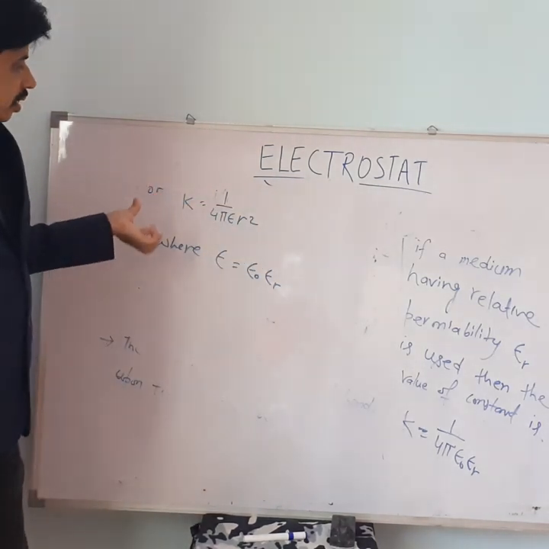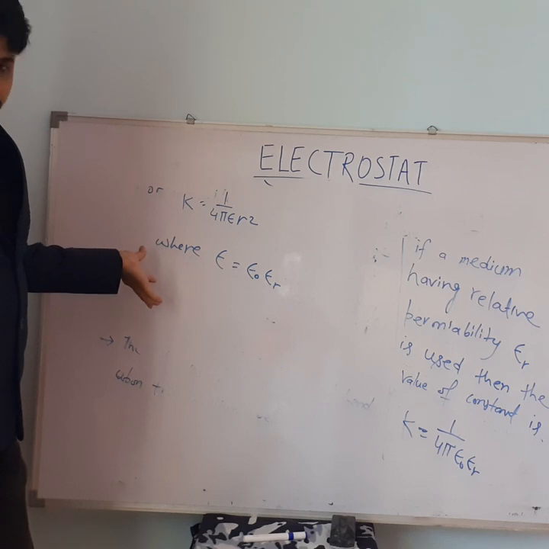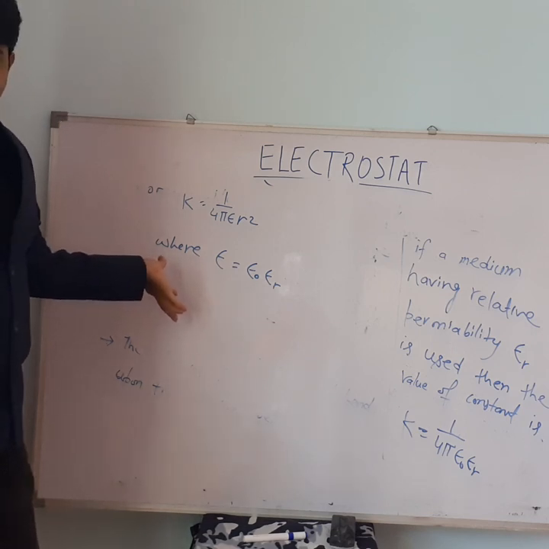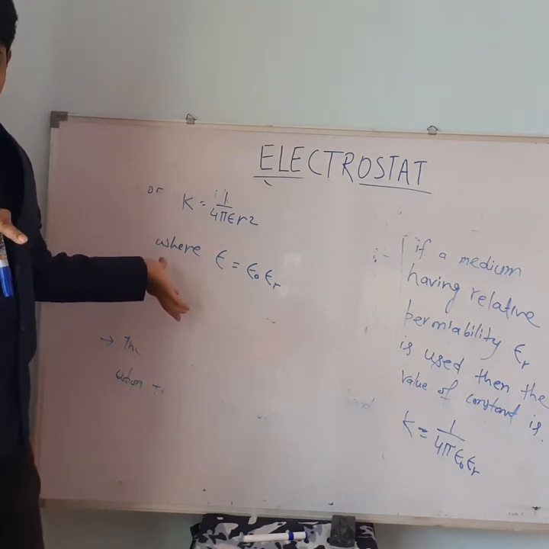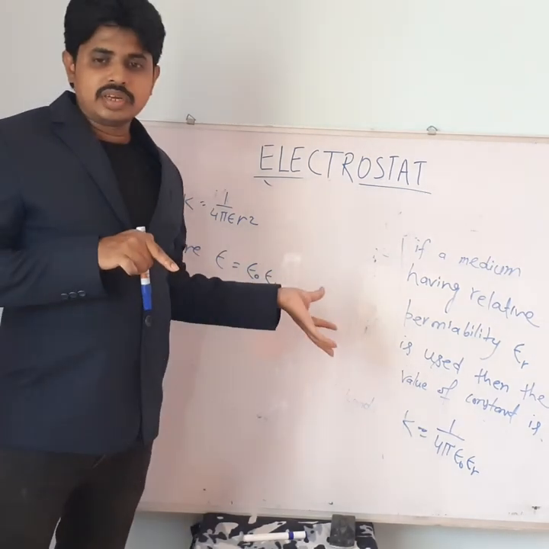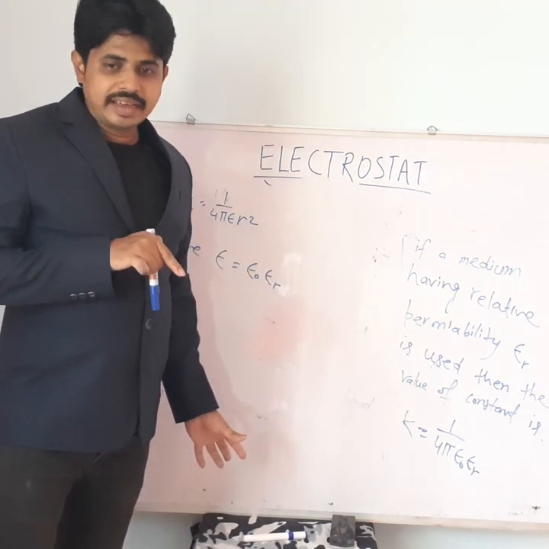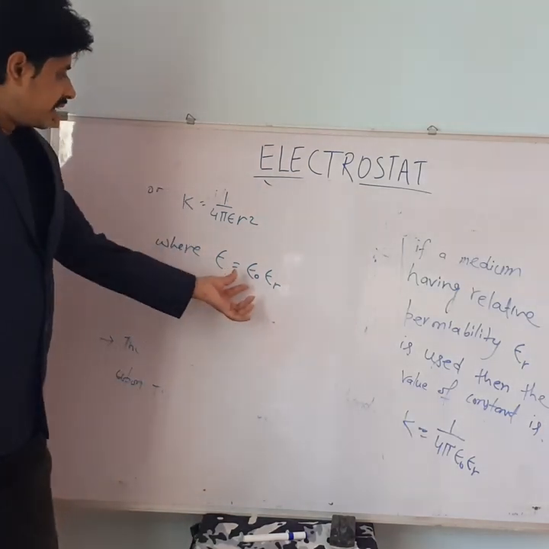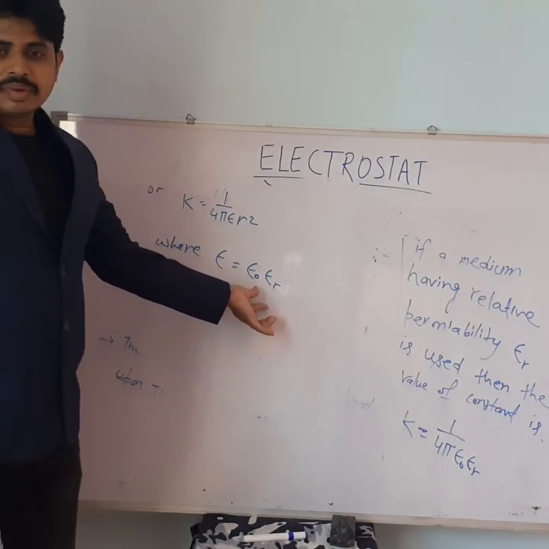So the force between the charged particles will always be lesser in any medium as compared to free space or air, because epsilon r is always positive and more than 1.